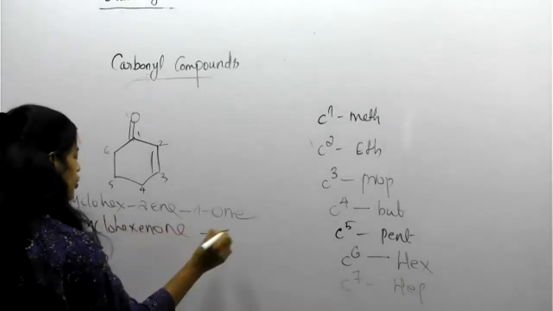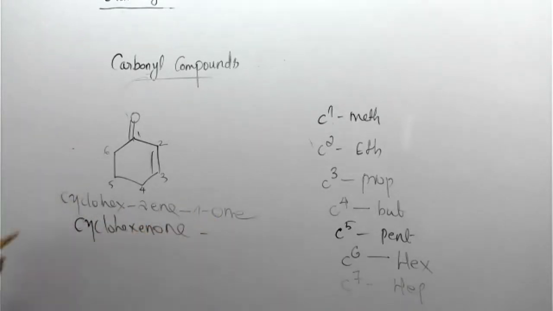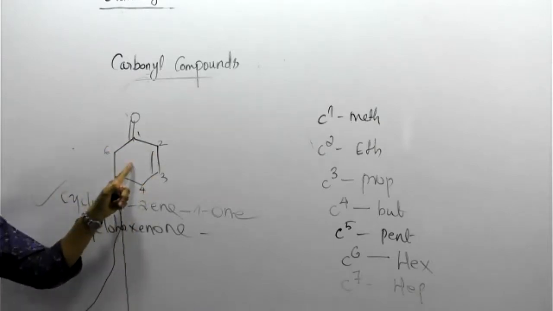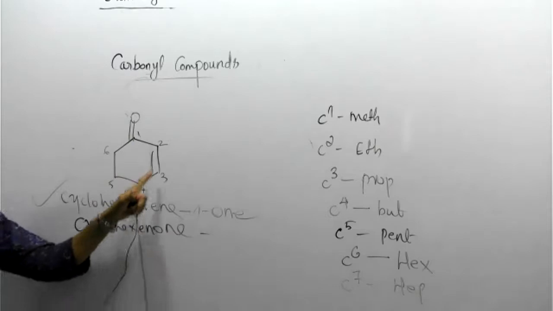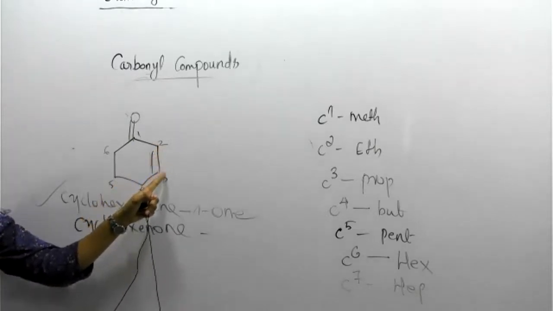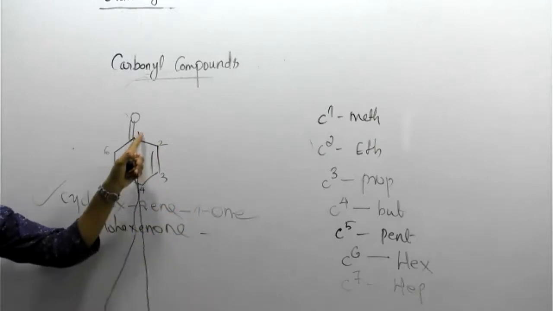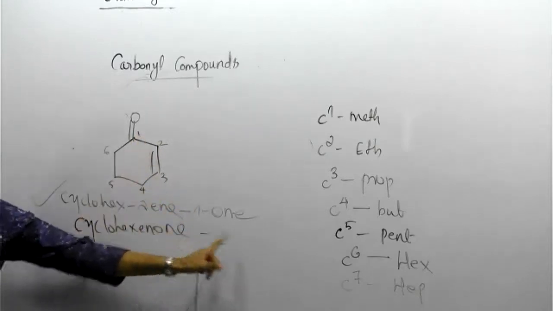Generally the most valuable address is like this. Hex is there. Then 2-ene means the double bond is starting from 2. Then where is the one group? First carbon containing 1-one. Clear?